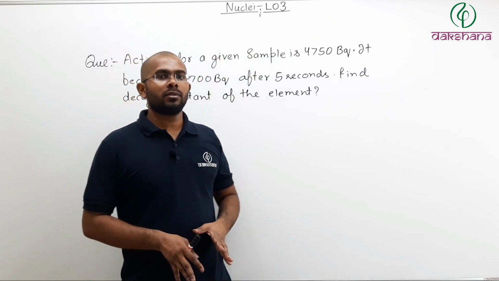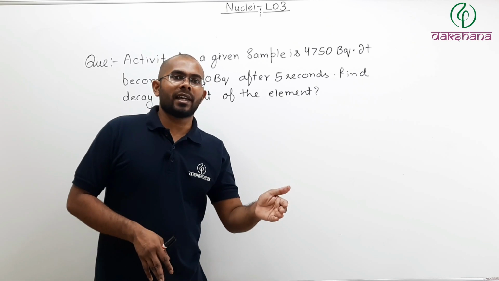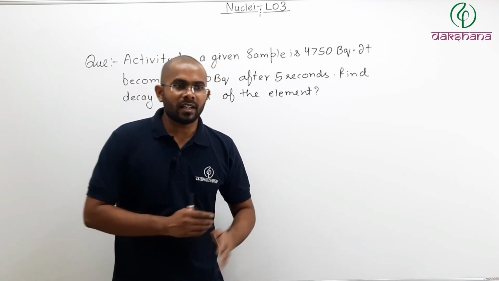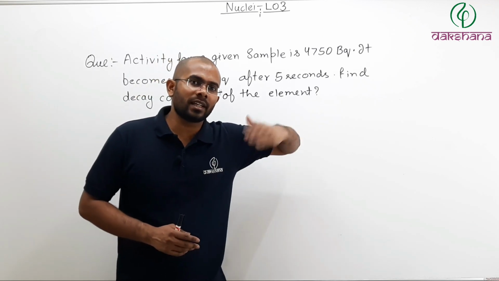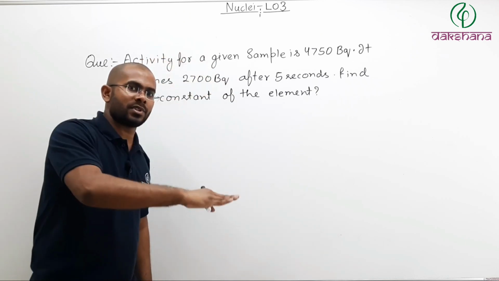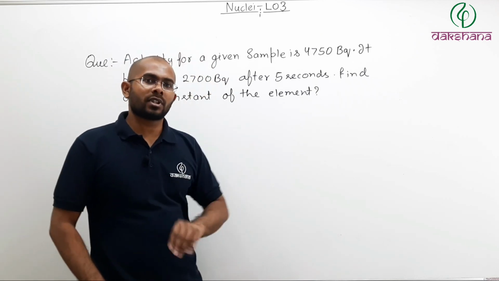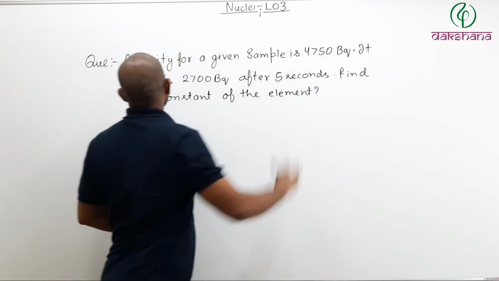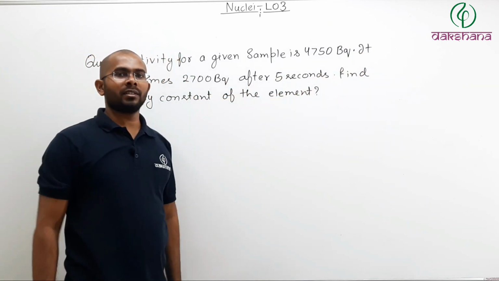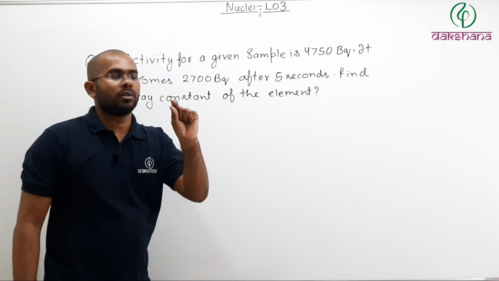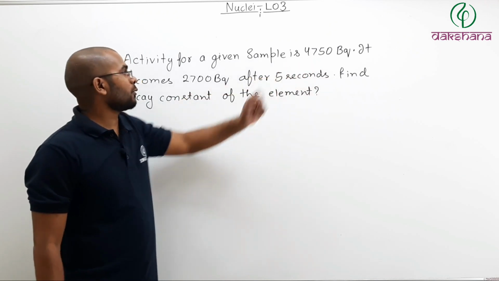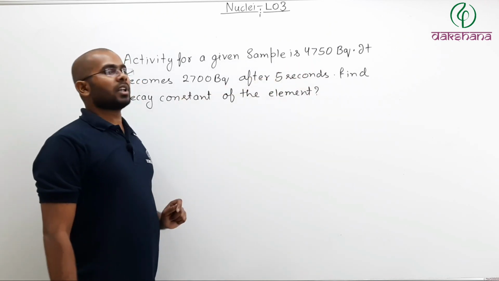Now as we know, the number of nuclei decaying is directly proportional to the total number of nuclei present, and as soon as nuclei start decaying, the total number will come down, and since the total number comes down, the decay rate will also come down. So it becomes 2700 becquerel after 5 seconds, meaning at t equals 0, this many nuclei were decaying per second. At t equals 5, this many nuclei decaying per second.